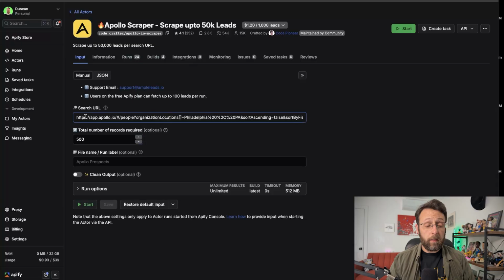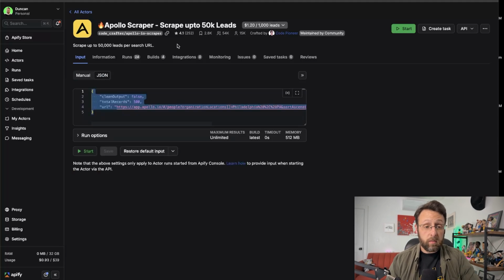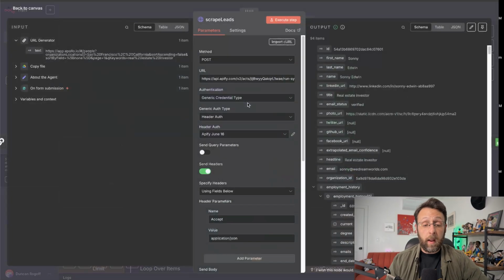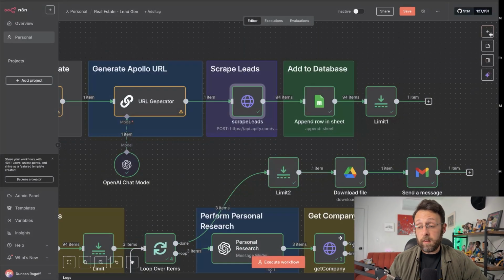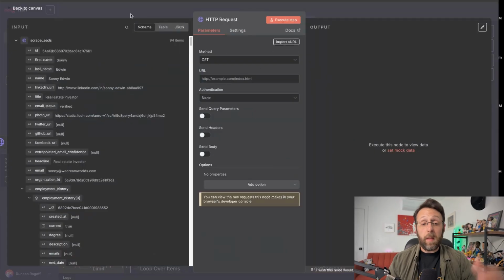And so you can see here that this is the search term URL. So this should look familiar to what we just generated. And the really important thing here is that we need this JSON file. So you would go ahead and just copy this when you're setting up your scraper. And if you come back in here, we can open up our HTTP module. And if you've never used the HTTP module, you come over here and go to HTTP requests, and you can kind of make these API calls.